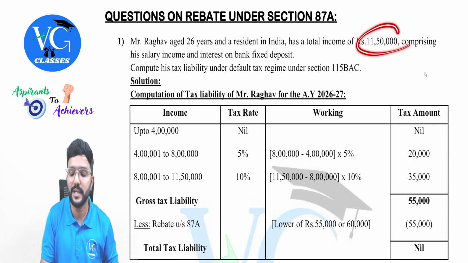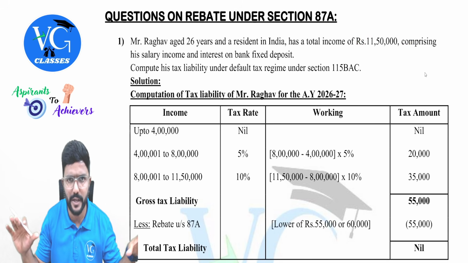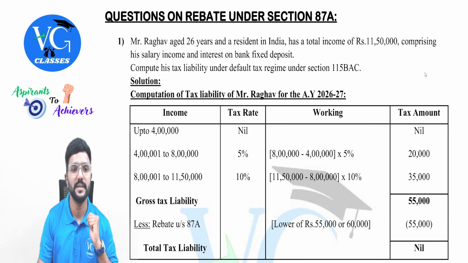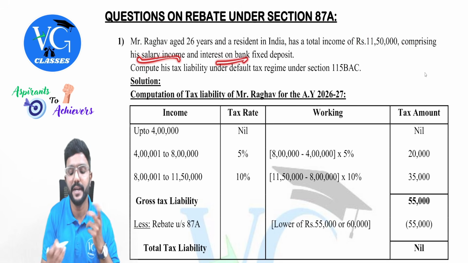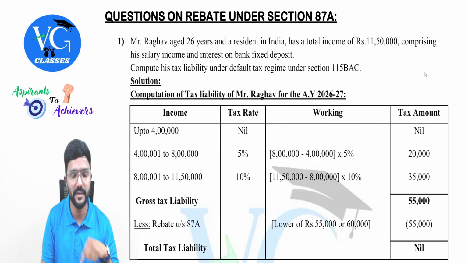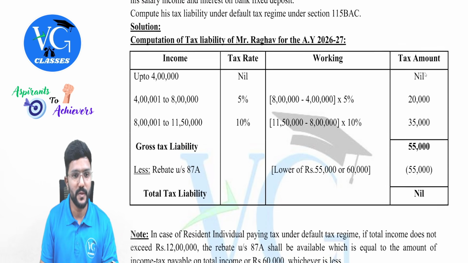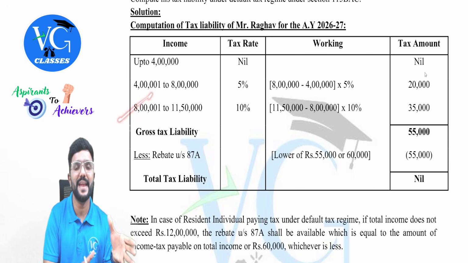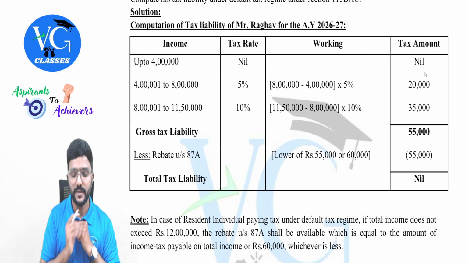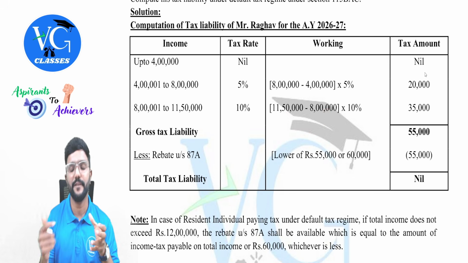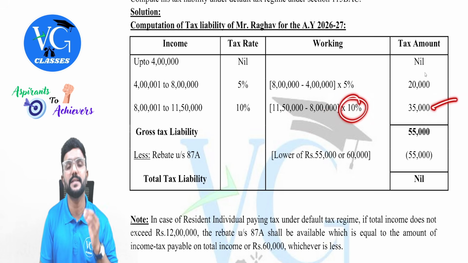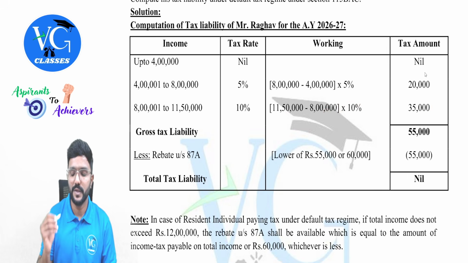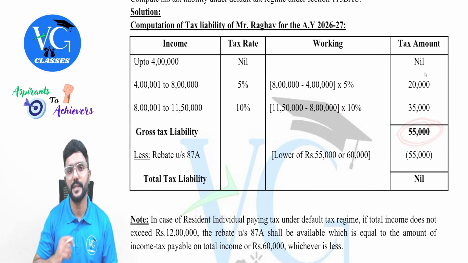But here, Raghav has only the total income of 11 lakh 50,000, which is completely normal income, guys. Please be careful with it because he has only salary income and interest on bank FD, both being normal. So in this step, we need to take only from 8 lakh to 11 lakh 50. The difference comes to 3 lakh 50 into 10% gives us 35,000. So the gross tax liability is 55,000.